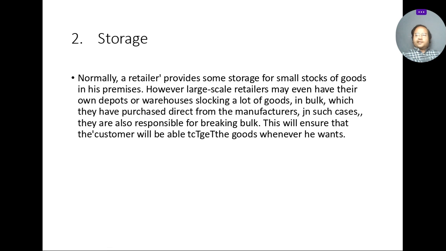So large scale retailers have their own warehouse space where they store goods in large quantity purchased from the manufacturer, then break the bulk into small quantity and deliver the goods to retailers and from retailers to consumers. So a function of the retailer is that they have their own warehousing facility.